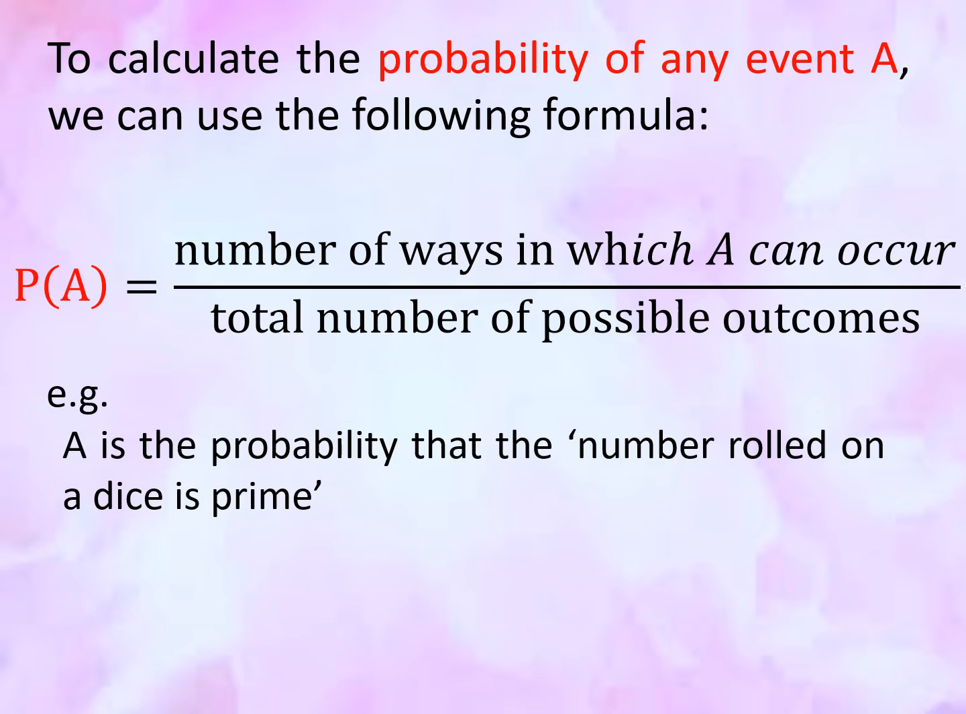For example, A is the event that the number rolled on a die is prime. We all know that prime numbers are numbers which have only the factors 1 and itself. On a die, we only have 2, 3, and 5 as the prime numbers. So there are 3 ways over the total number of possible outcomes, which is 6. So we have 3 over 6, and dividing both the numerator and the denominator by 3, it is equal to 1/2.